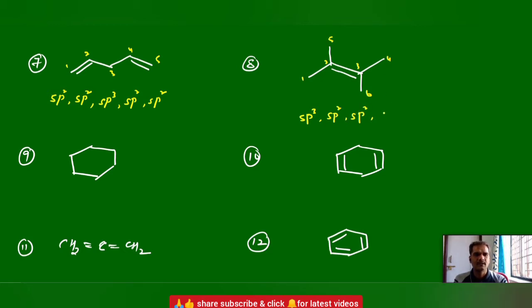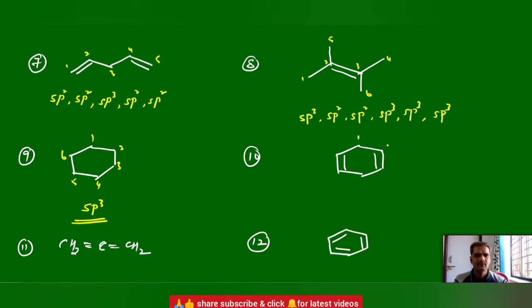Fourth one, no pi bonds, sp3. Fifth one, again no pi bond, sp3. Sixth one, no pi bond, sp3. You just have to check how many pi bonds are there. Here cyclohexane, so no pi bond here, all are single bonds only. So all are sp3 hybridization only.